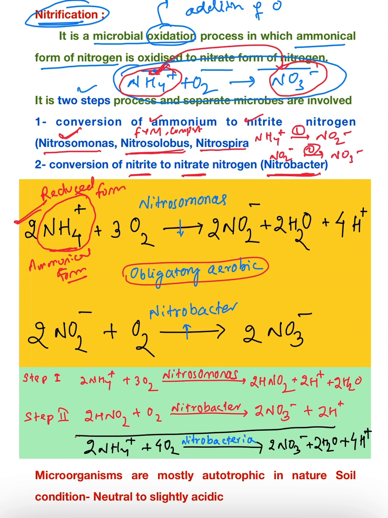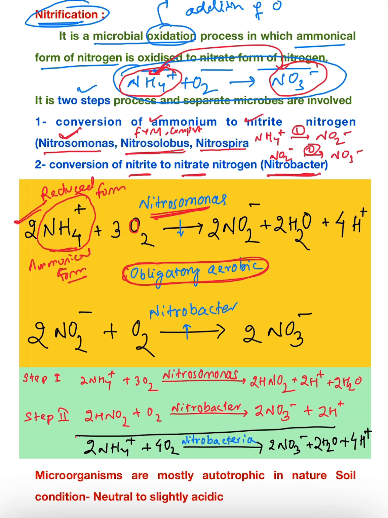Now in presence of Nitrosomonas, which are obligatory aerobic, obligatory means they compulsorily require oxygen, this Nitrosomonas bacteria will help in the oxidation process. You can see here addition of oxygen is there.